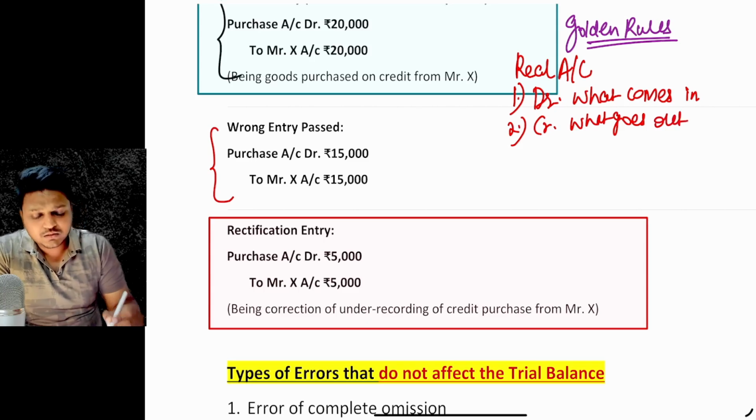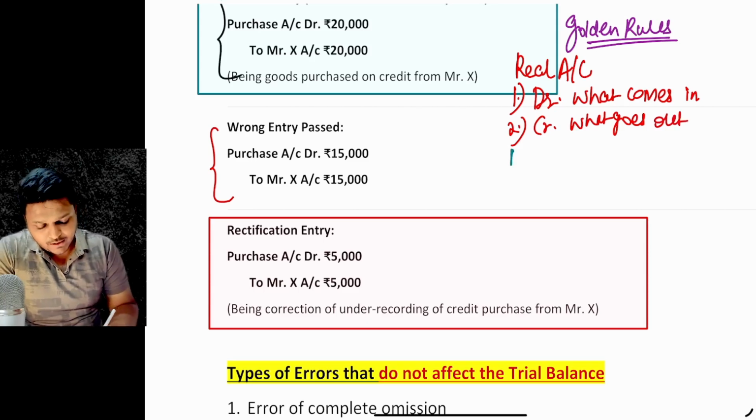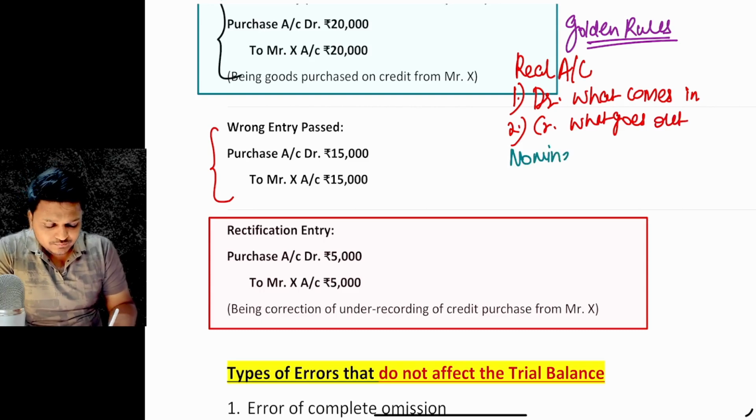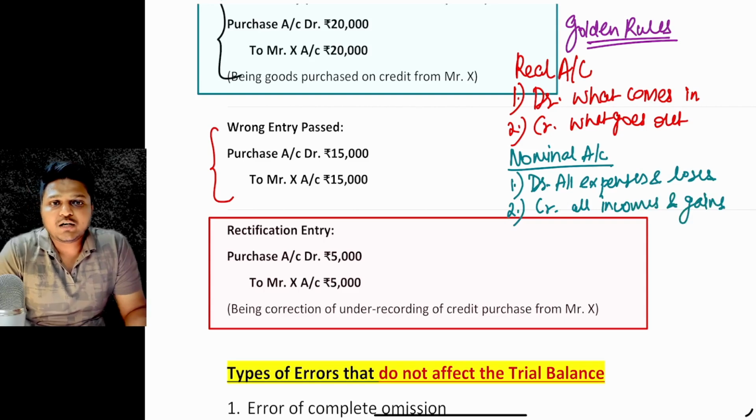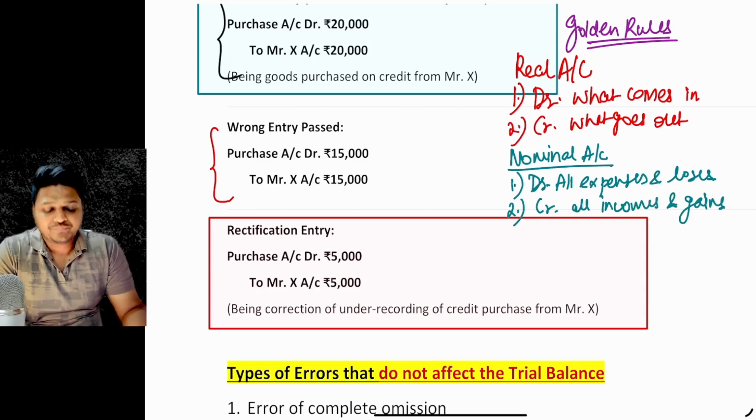This is for the real account. And what about the nominal account? Nominal accounts are related to the expenses and gains. So it is debit all expenses and losses. Whatsoever the expenses and losses are, those are to be debited, and credit all the incomes and gains. Whatsoever the incomes and gains, those are to be credited, right?